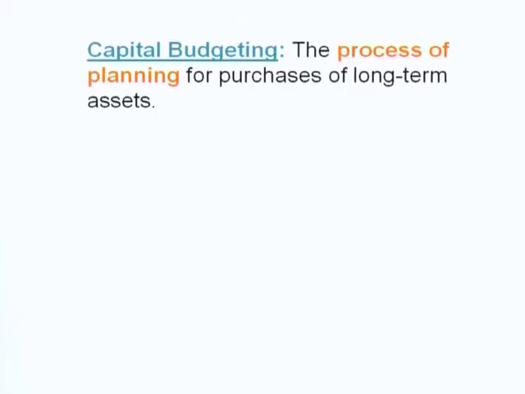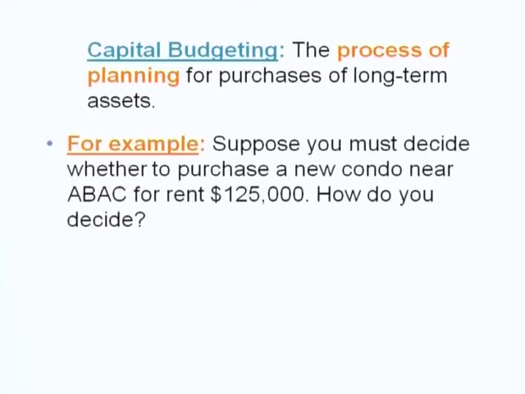So again, you need to memorize this one. Capital budgeting is the process of planning to invest or purchase long-term assets. For example, suppose you must decide whether or not you want to purchase a new condo or construct a new condo near ABAC for rent, and the cost is assumed to be $125,000. How do you decide? Of course, you need to ask yourself, will it be profitable?